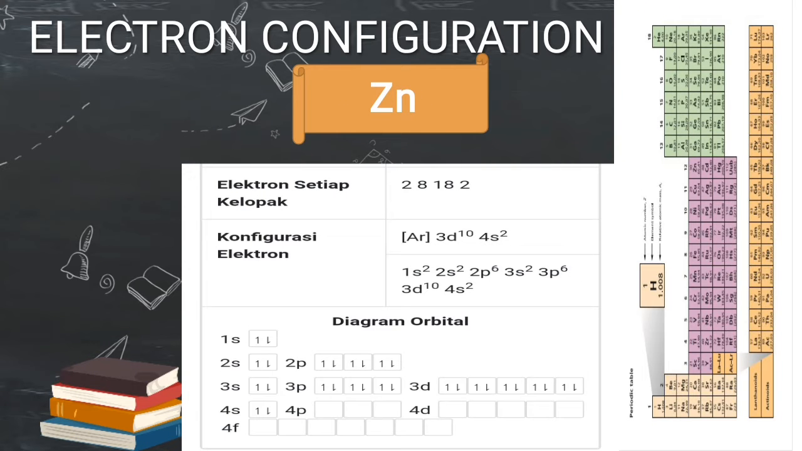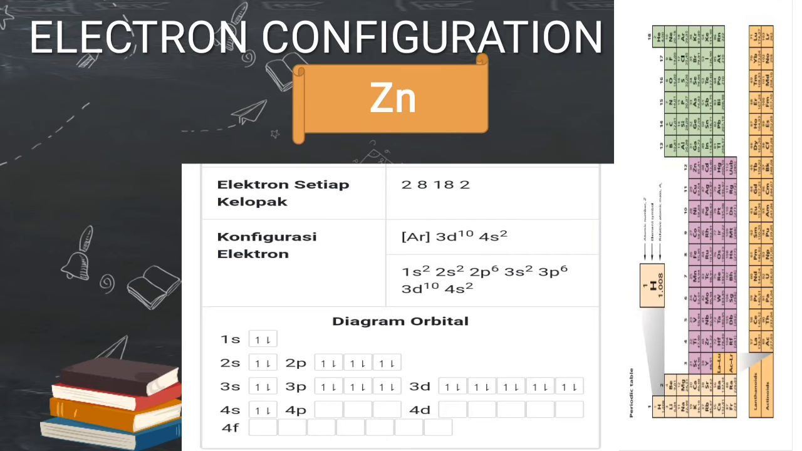Okay, I will explain about the electron configuration. The first Zn or zinc. Zinc has an atomic number of 30. So, the electron configuration of the shells is 2, 8, 18, and 2. And the electron configuration of the subshells is 1s2, 2s2, 2p6, 3s2, 3p6, 3d10, dan 4s2.